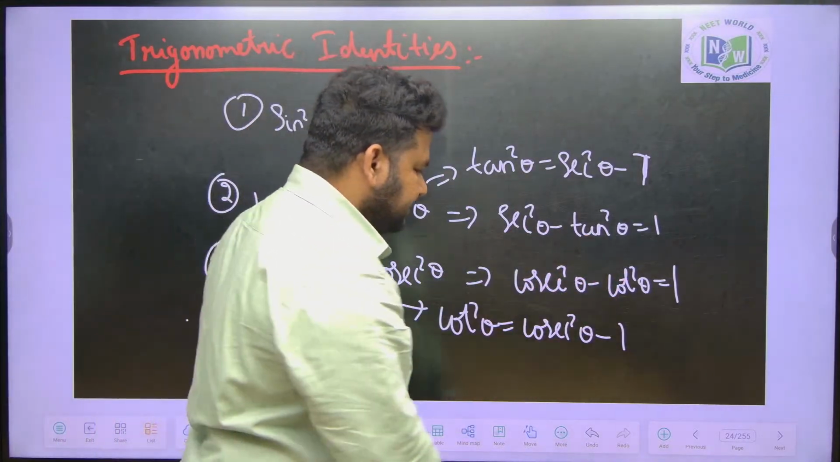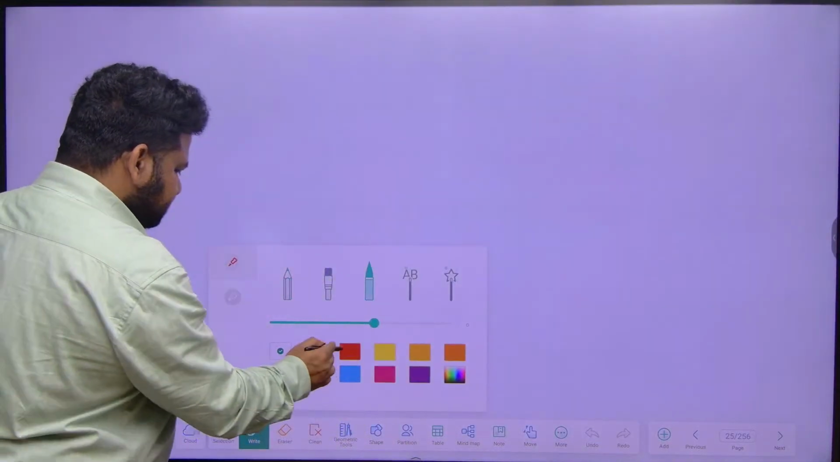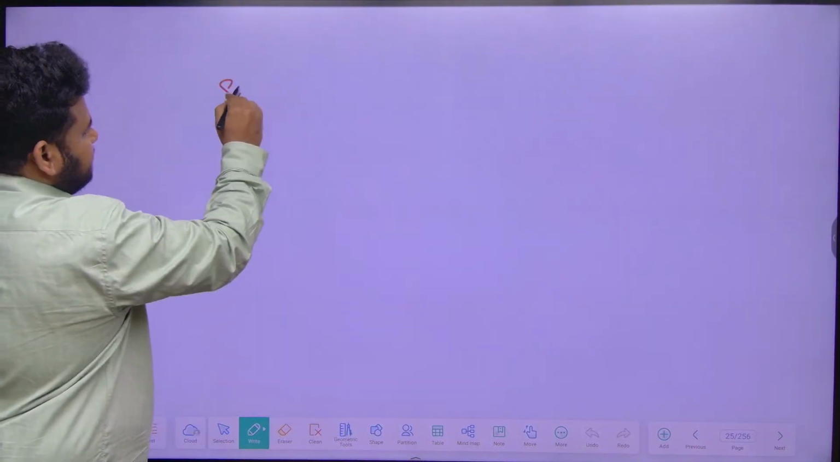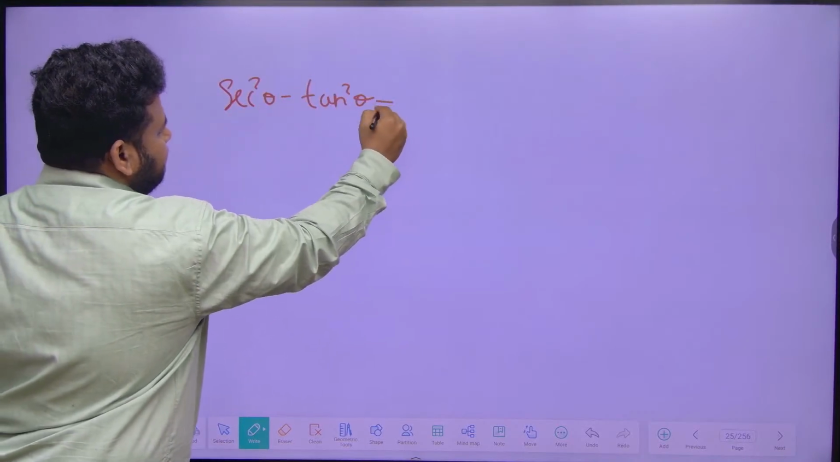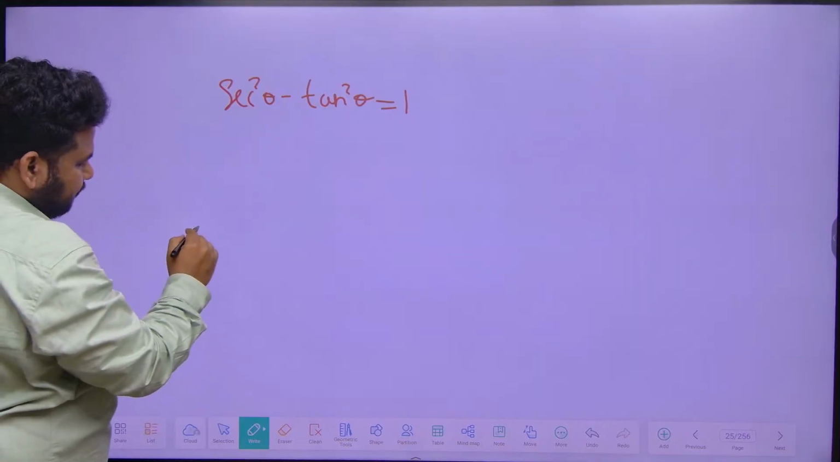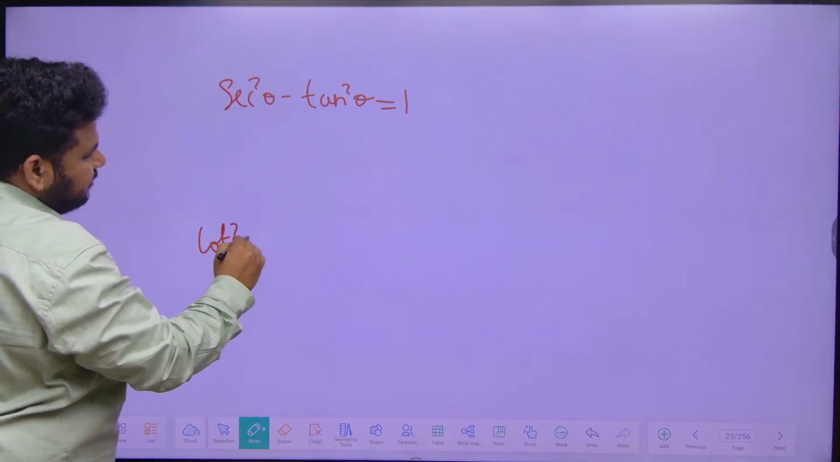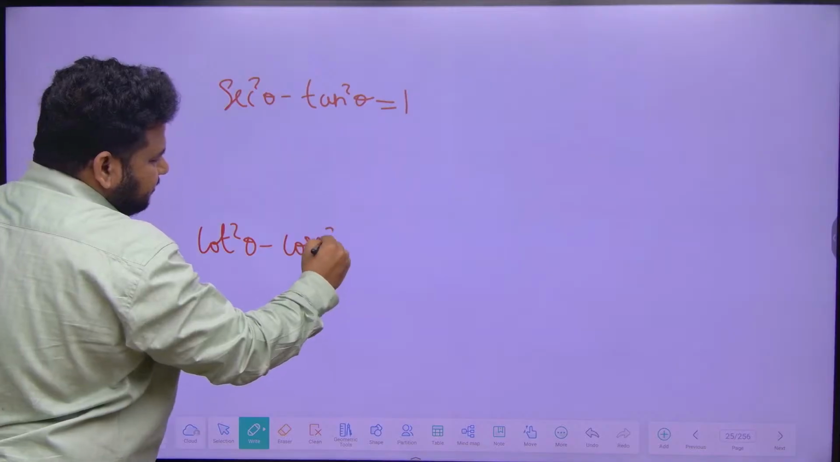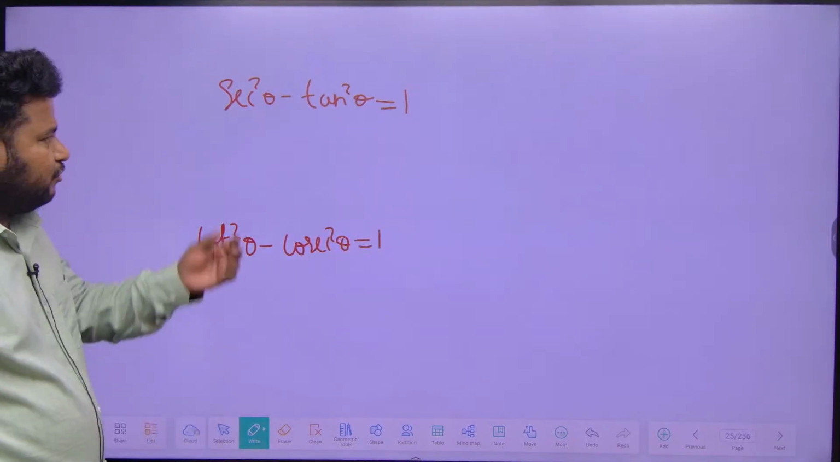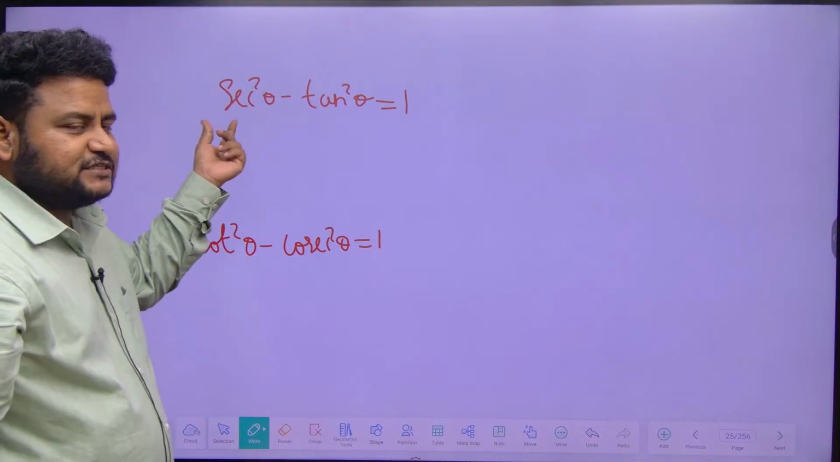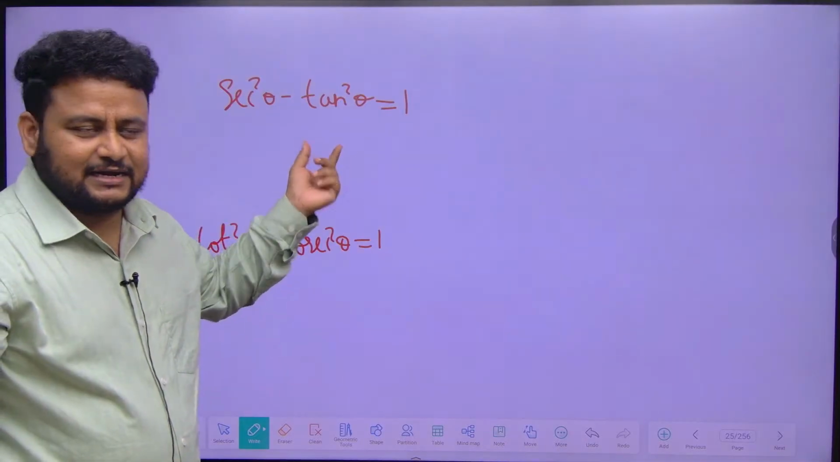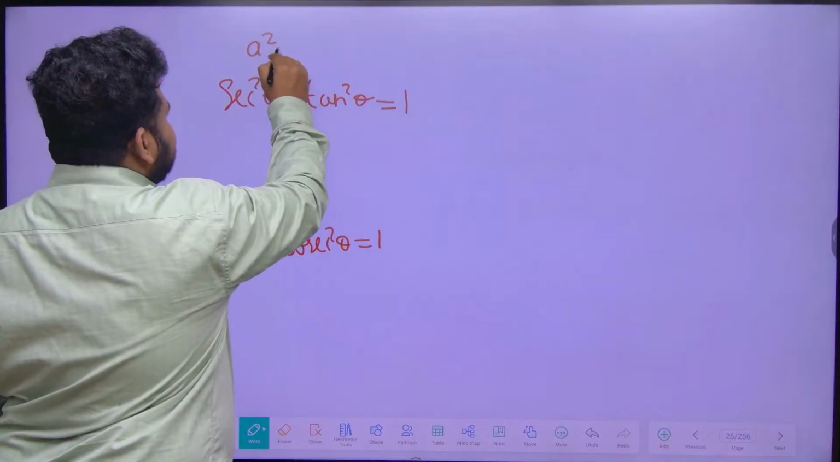So let me take up in another slide. So see here friends, what would you get here in identities? Still I am talking about identities only. Secant square theta minus tan square theta is equal to 1. Okay, we got it. Let me write one more thing. This is what? Cot square theta minus cosecant square theta is equal to 1. Correct? Now we know that this is of which form? If you observe carefully, this is of which form? A square minus b square.